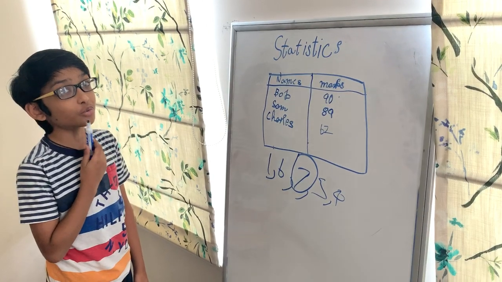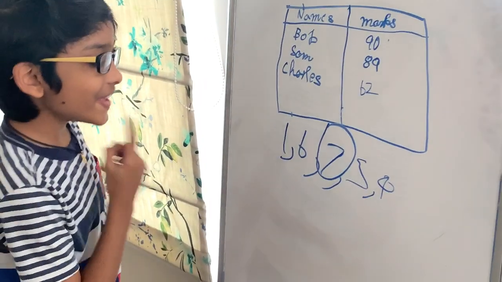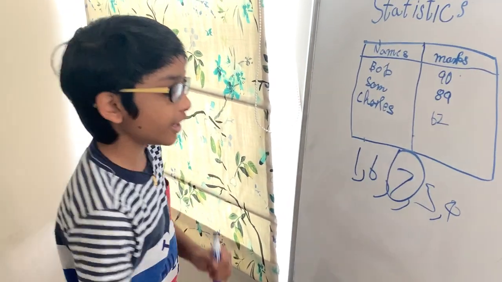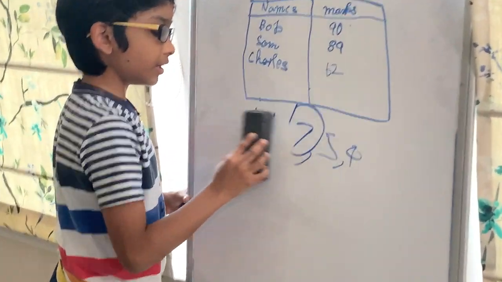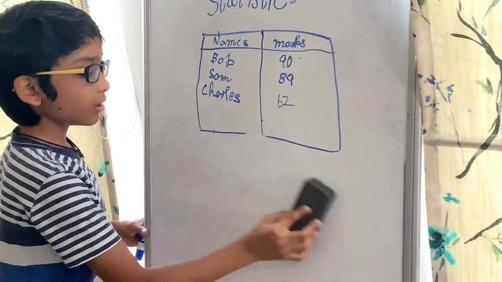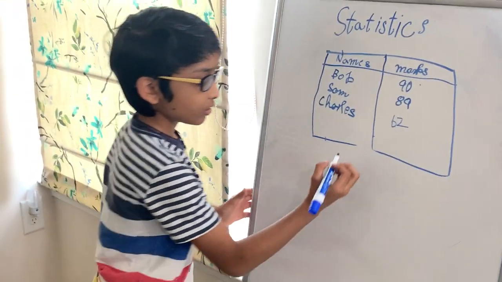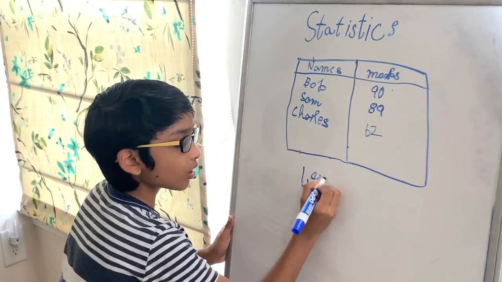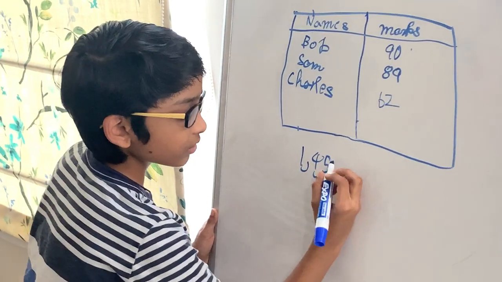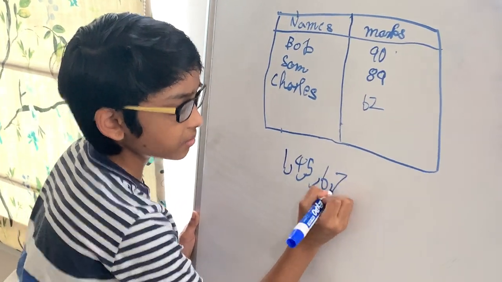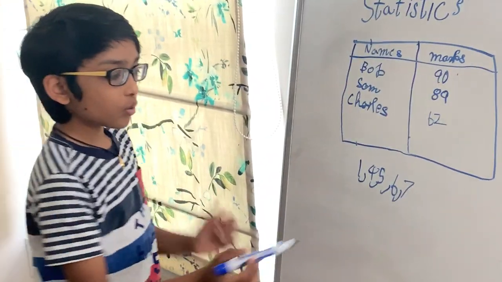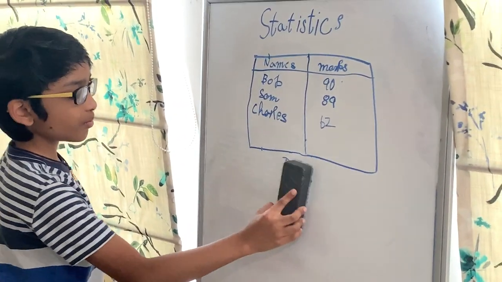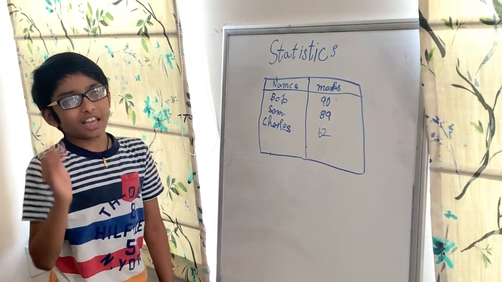Well, the rule about the median is that you have to order the numbers from least to greatest before you find the middle number. If they are already ordered, then it's completely fine. So instead, it's 1, 4, 5, 6, and 7. Okay, and now the median is 5. Now that's about median. But really, that's just halfway through.